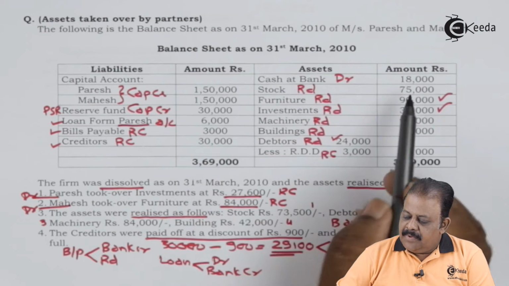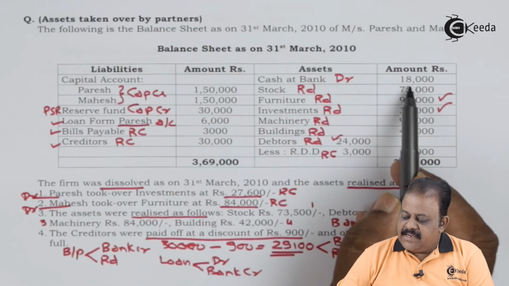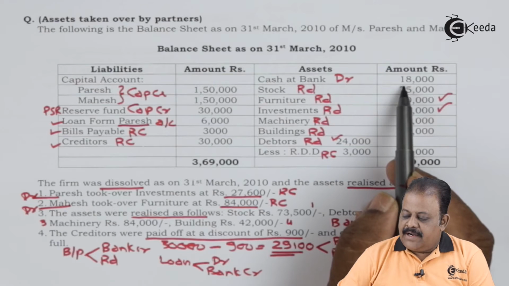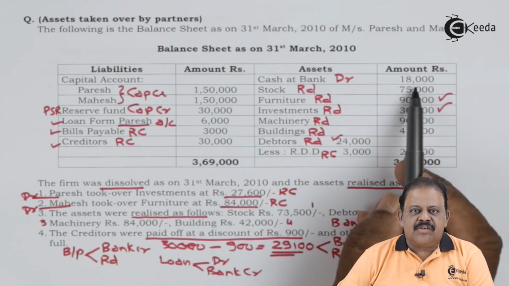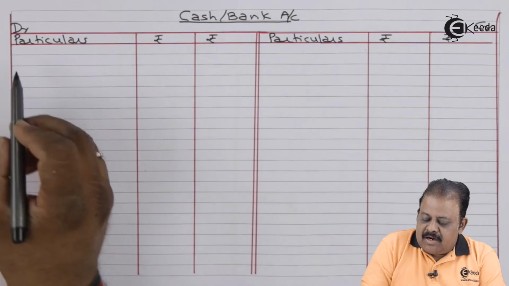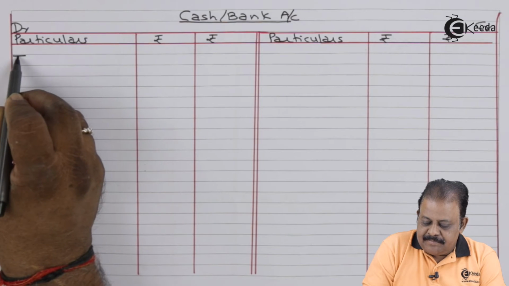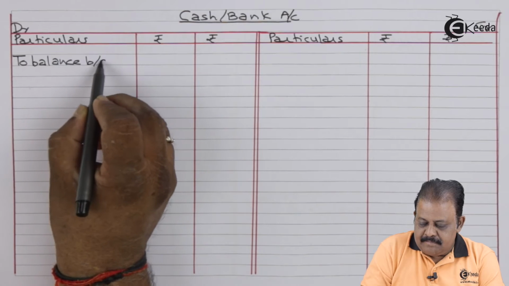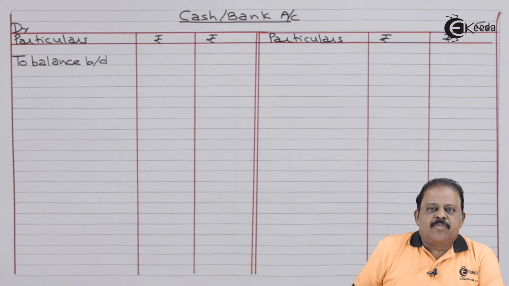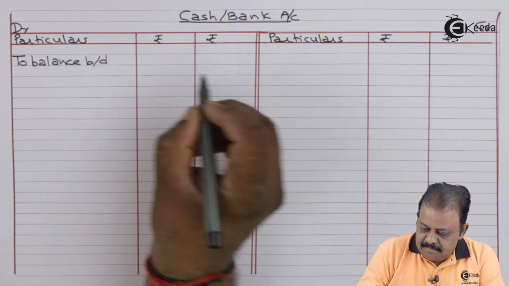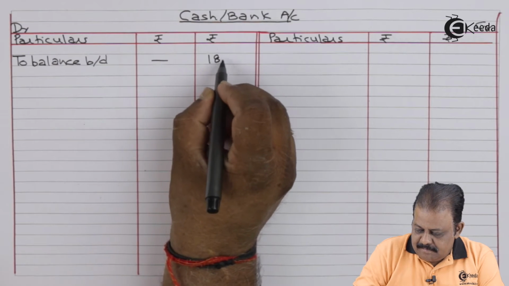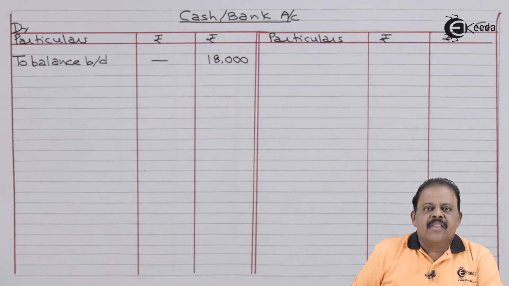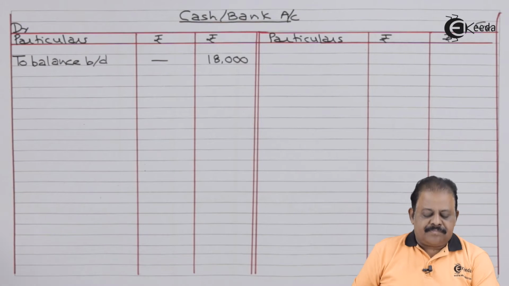Cash at bank will be transferred to the cash bank account debit side, to balance brought down 18,000.